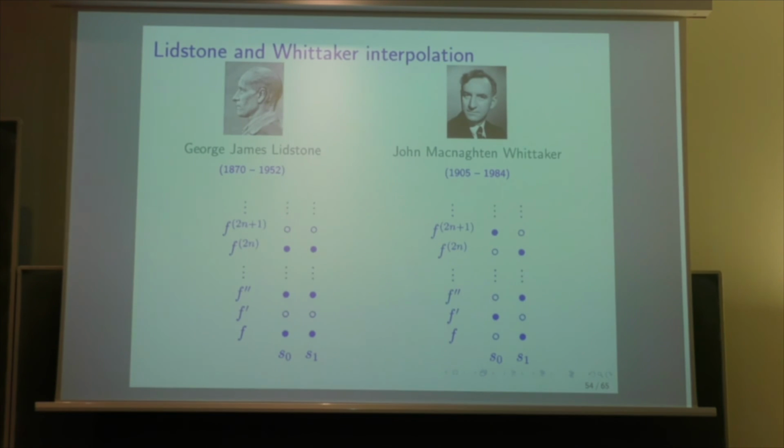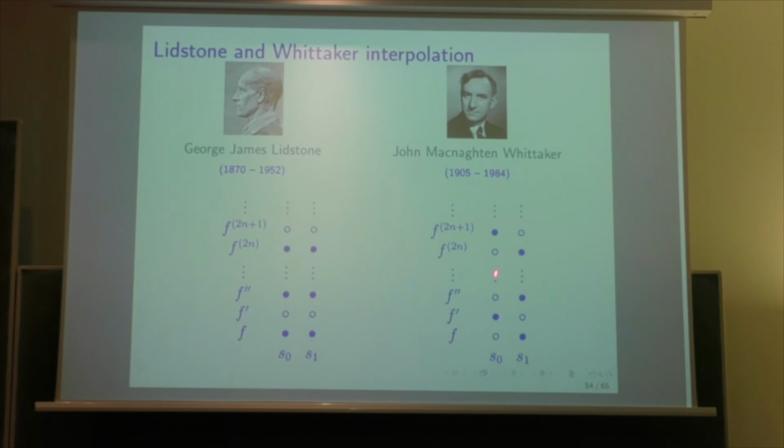In what I said before, I took 0 and 1. It's more convenient for what I will say now to take S0, S1. It's more general, but you make a change of variables and you reduce to 0 and 1 for the formulae which I gave in the second course. So I have 2 points S0 and S1, and for Lidstone, you have the derivative of even order.